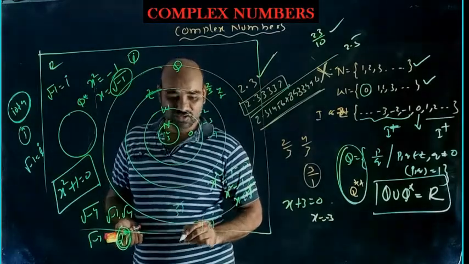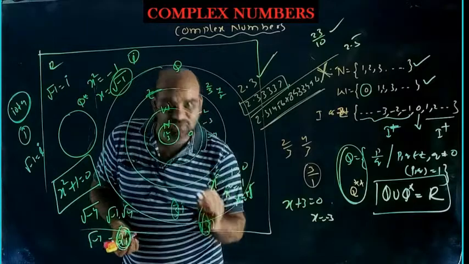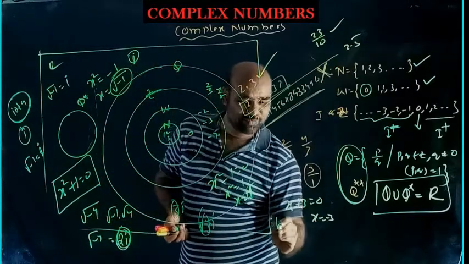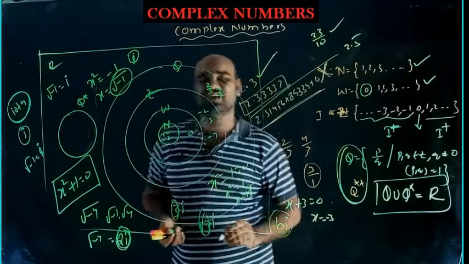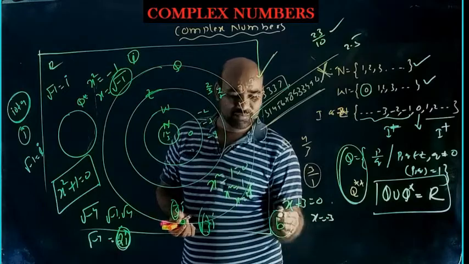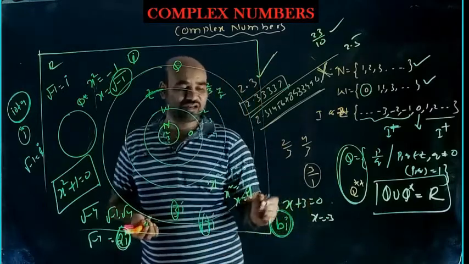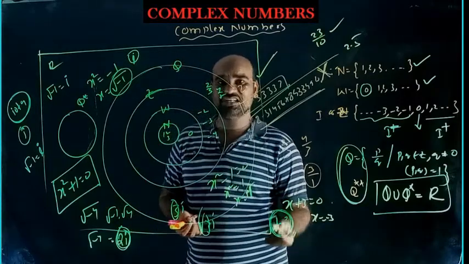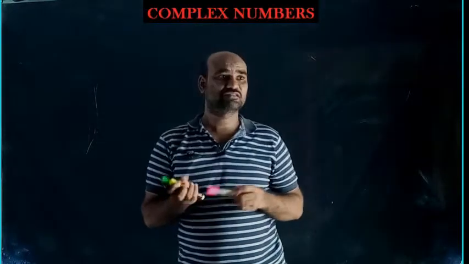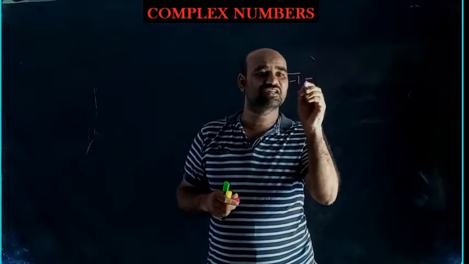Understood or not? So the important thing here is, what is 3? 3 is a real number. What is root 3? Root 3 is a real number. Understood? That's why a number of the form b iota, where b is a real number, is called an imaginary number. The numbers of the form b iota, where b is a real number, are called imaginary numbers. Okay students, now onwards root over minus 1 means iota.